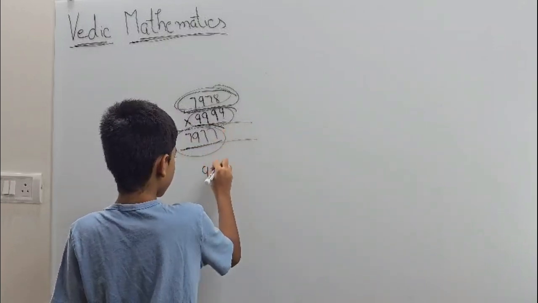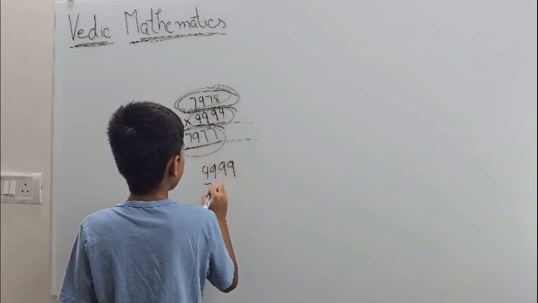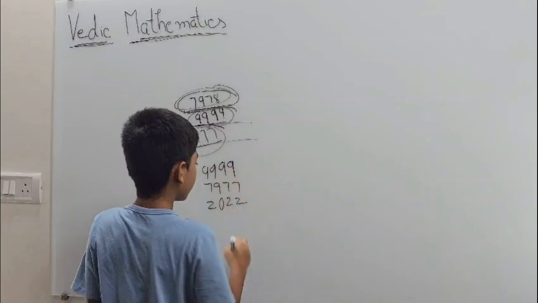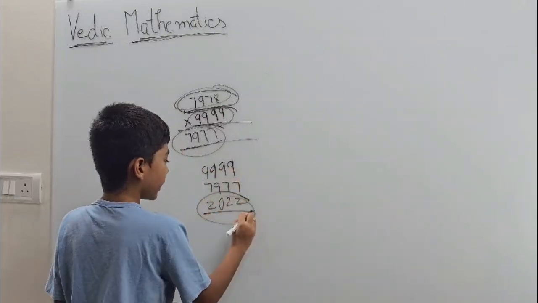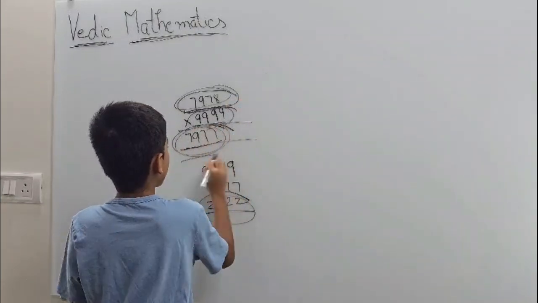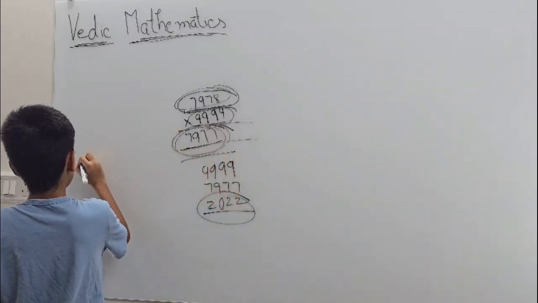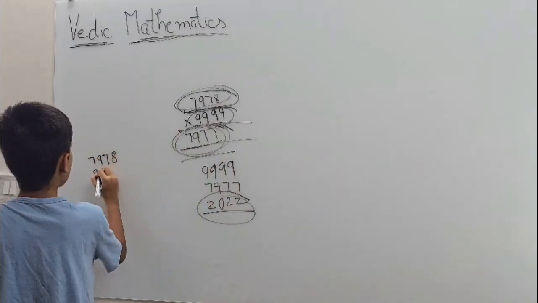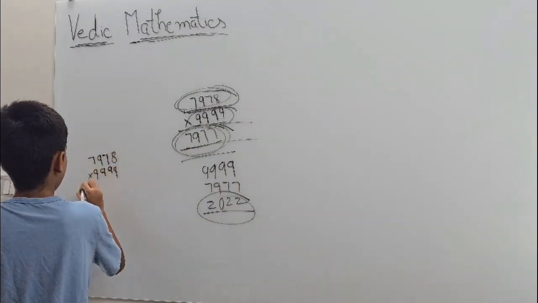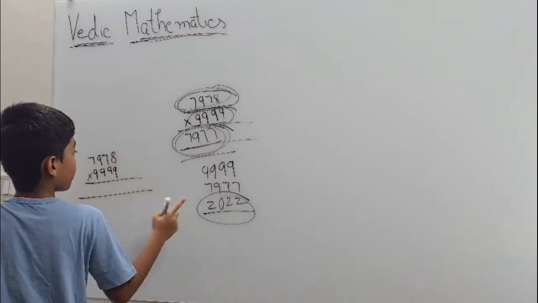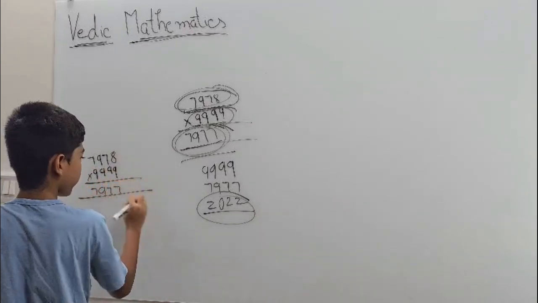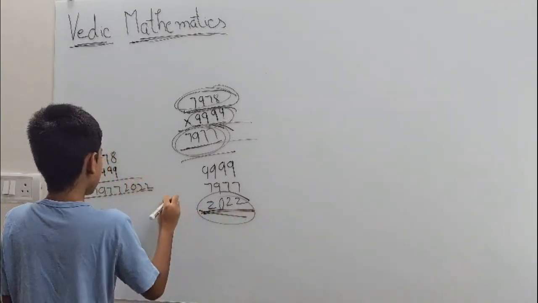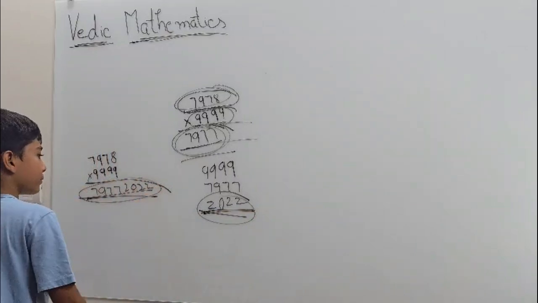9999 minus 7977. So it will be 2, this will be 0, this will be 2 and 2. So I will put this at the end and put this at the start. So the answer will be 7978 multiplied by 9999 equals 7977 and now this 2022. So the final answer is this.